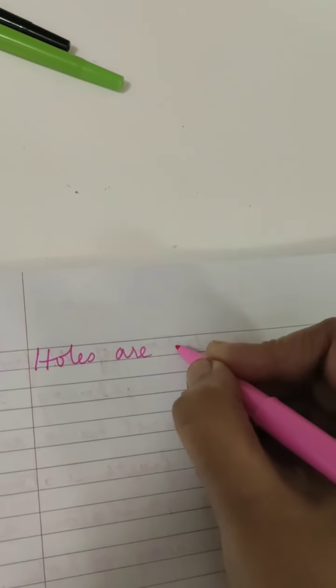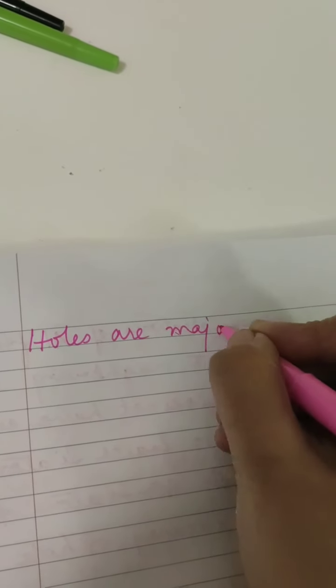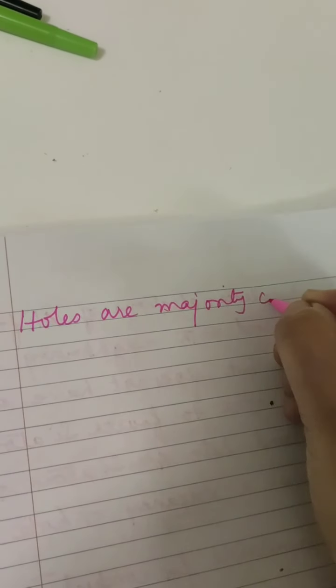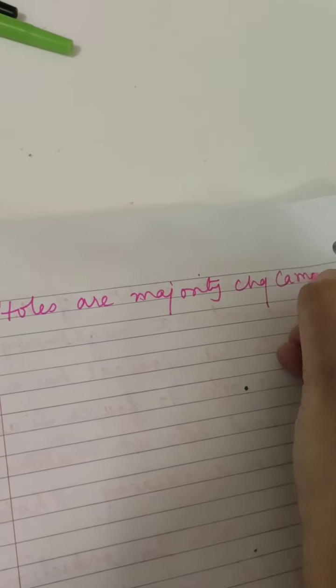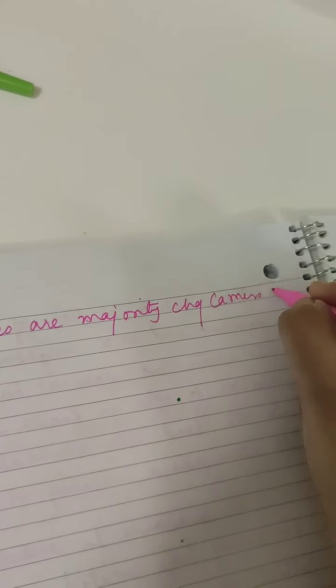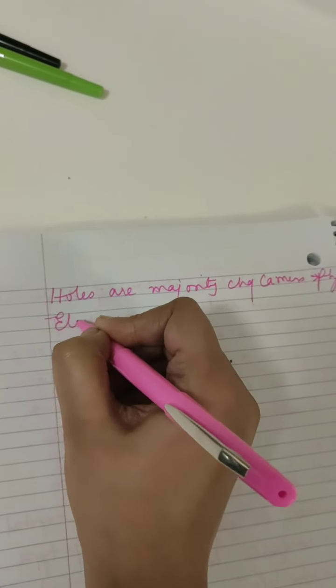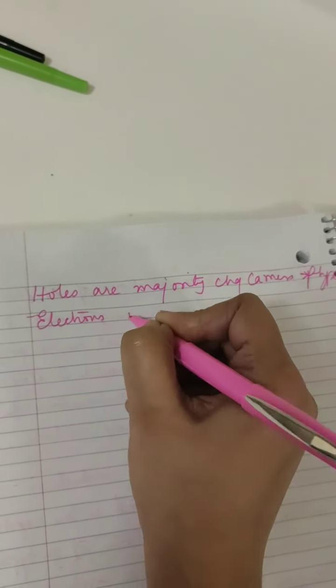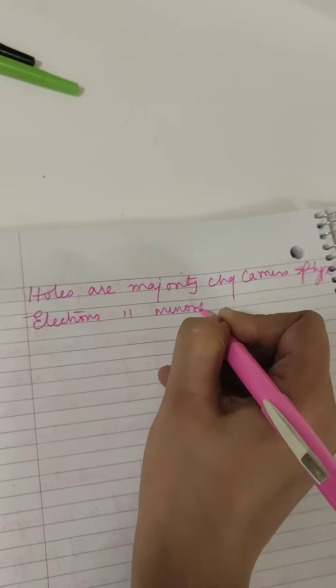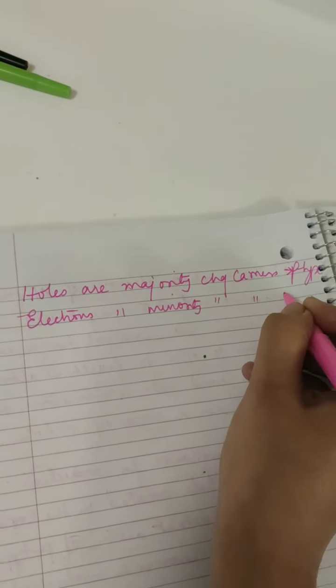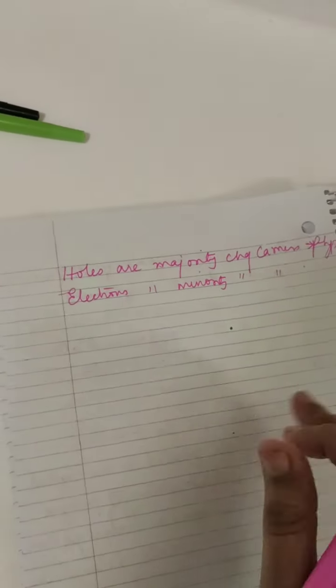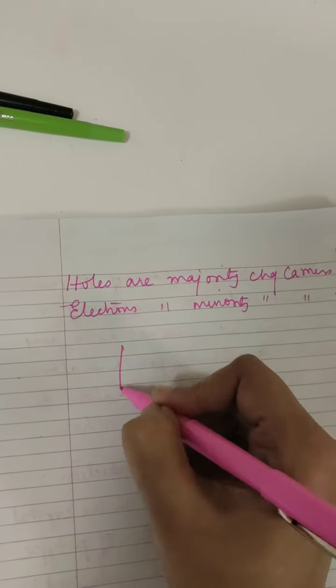Holes are majority charge carriers in p-type, and electrons are minority charge carriers. Okay, holes are made. Now if I draw the energy band diagram, how will it look?